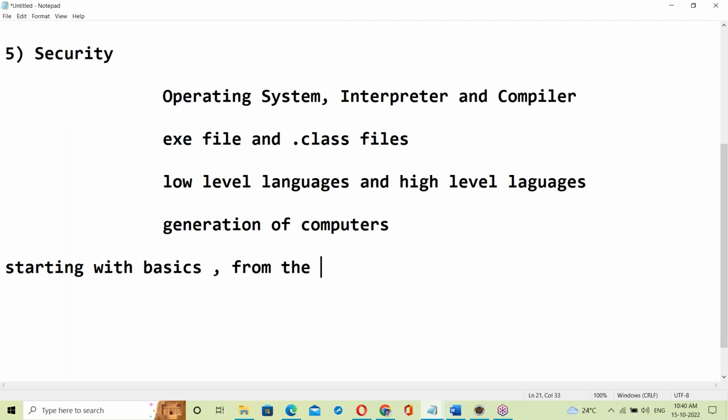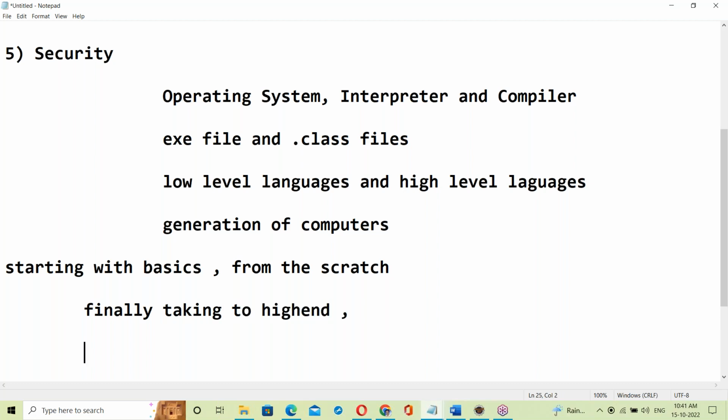I'm starting from scratch. Without any IT background, we are starting Java. So even without any IT background, you can learn Java here. That is the reason I'm starting from scratch, and finally taking you to a high end, by the time of finishing the course.